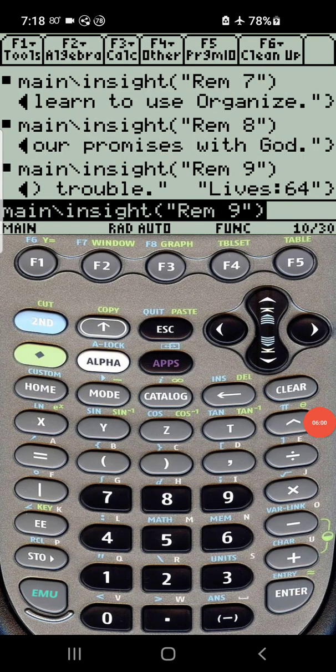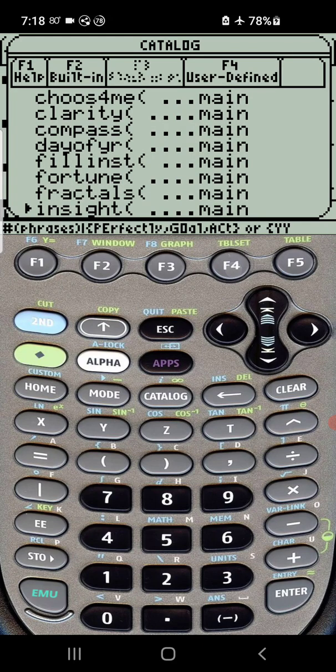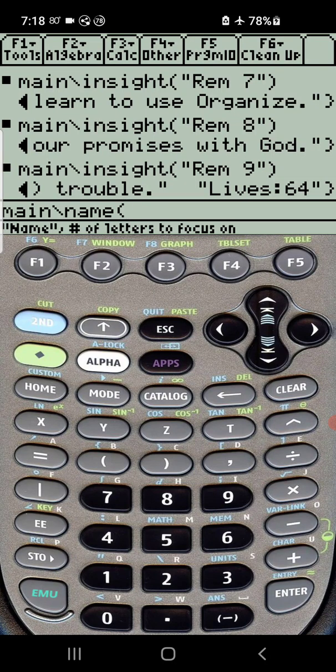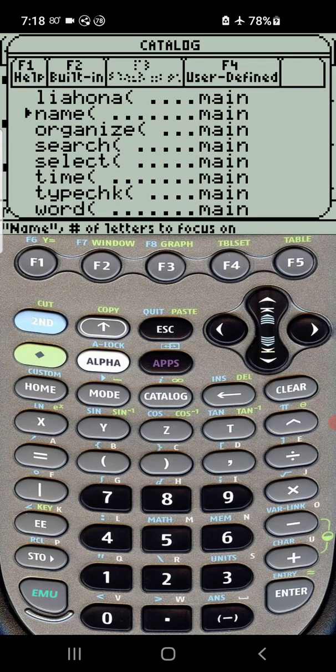The next, and one of the more important ones, is catalog F4 name. If you just type in N, it goes right to name. Enter. All right. So if you didn't see these words down here, you can always go back to catalog, and you don't have to push enter again, but you can always just look at this and then push escape when you're done.